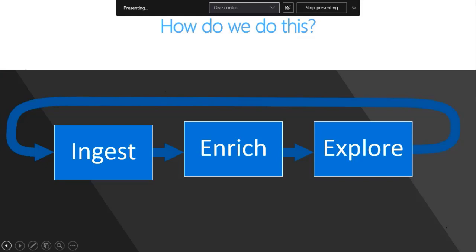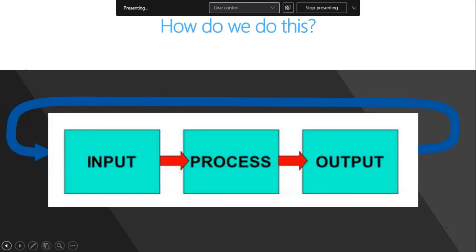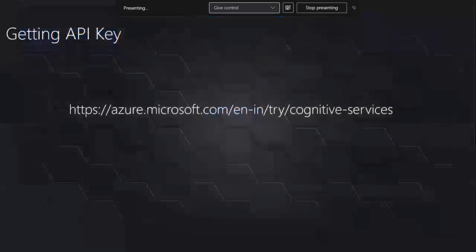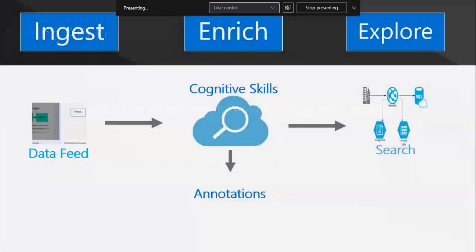Okay, so to work on the API you need an input. So that's what we call an inject. With that input you apply the AI to that input, either vision or face API or text analytics, anything you are going to apply over your input, and then we can have the output. So it's like this: input, process, and then output. So after that, yes, this is the way. Hope now you are able to understand how we could use such APIs.